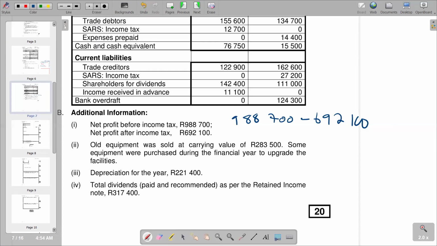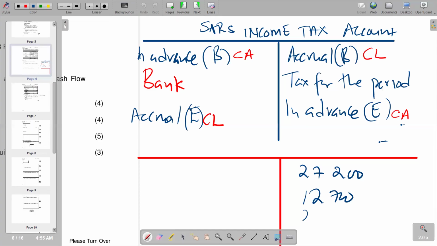We can try to verify the calculation that we have. We say 988,700, and then we subtract our 692,100. We get to 296,600. So basically, this is the figure that we have for our tax, which is supposed to come here, 296,600 on the credit side. It is the balancing figure that we are looking at in this part.